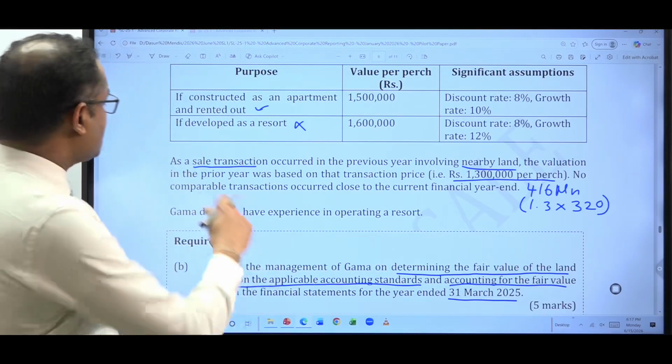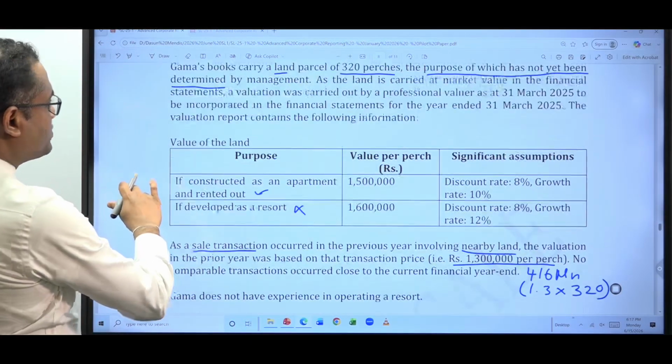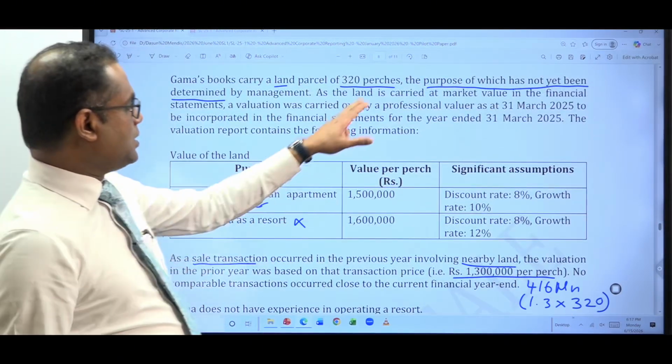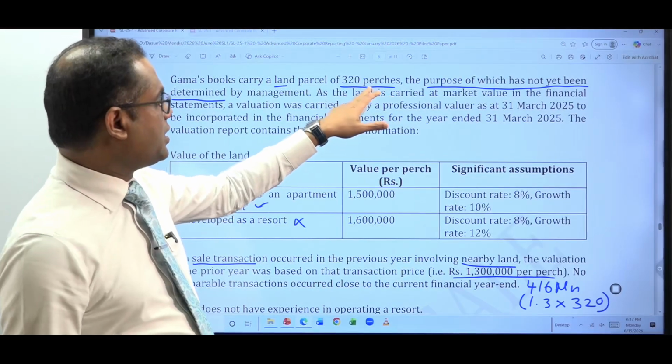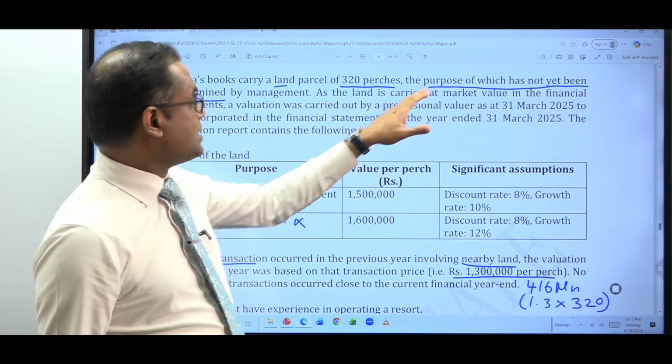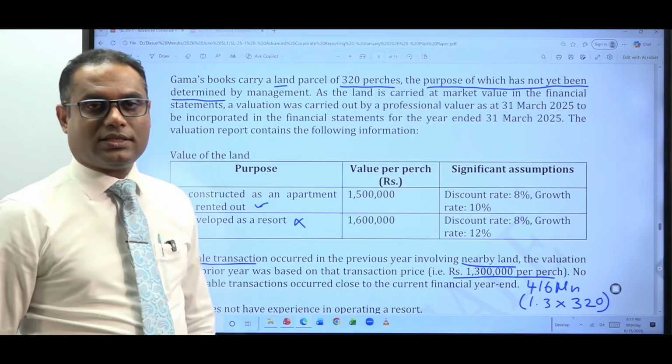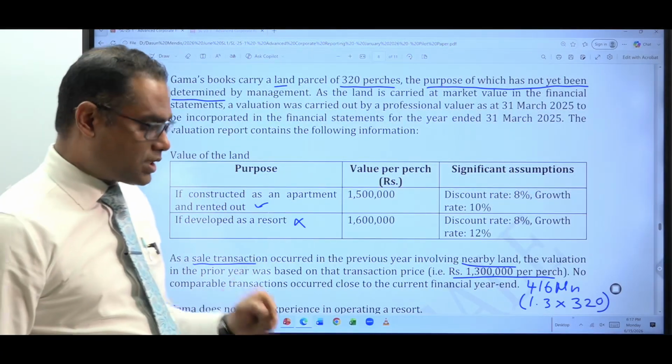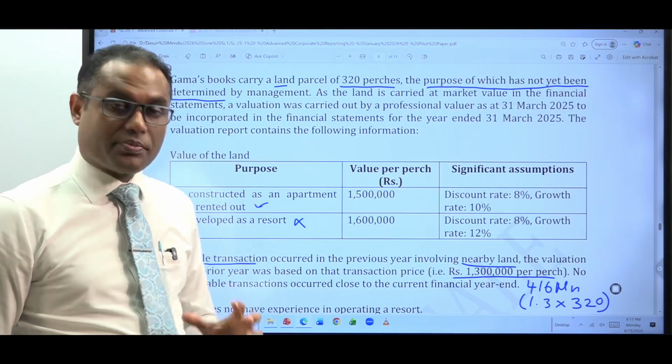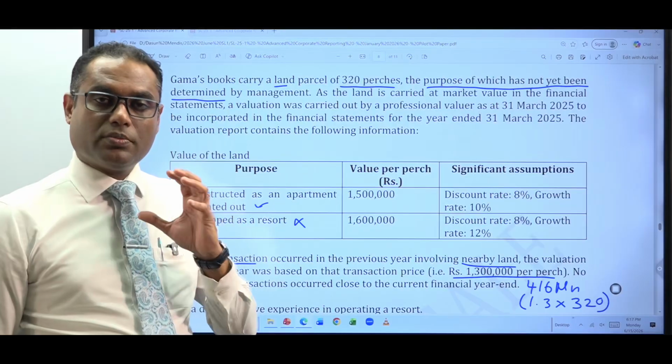Now, with regard to this land, it is mentioned there is land of 320 purchases. The purpose is not yet determined. You have not yet decided for what purpose this land is going to be used.